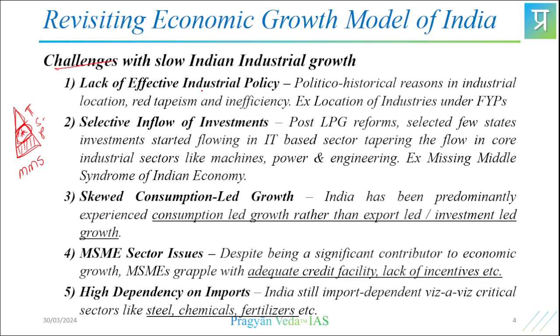So, lack of effective industrial policy. See, there are certain challenges that Indian industrial growth faces. There are a lot of bottlenecks, there are no single window clearance systems, and all these things are prevailing. Of course, great advancement has been made in that direction, but it has underpinnings from politico-historical reasons, right? And the bureaucratic red tapeism, inefficiency that prevails in the system, and industrial locations. All these things are part of the challenges in getting the required growth.